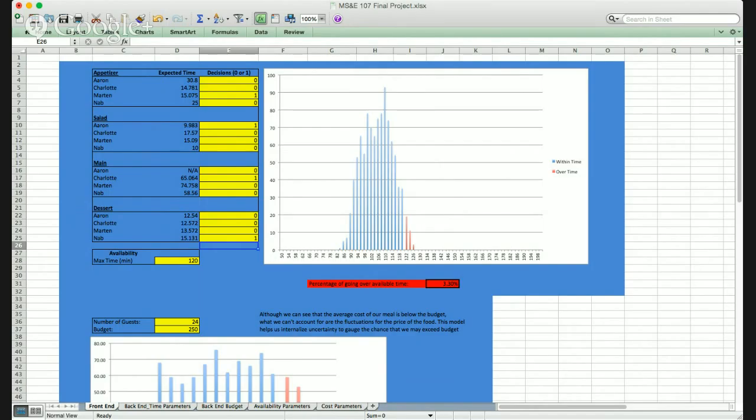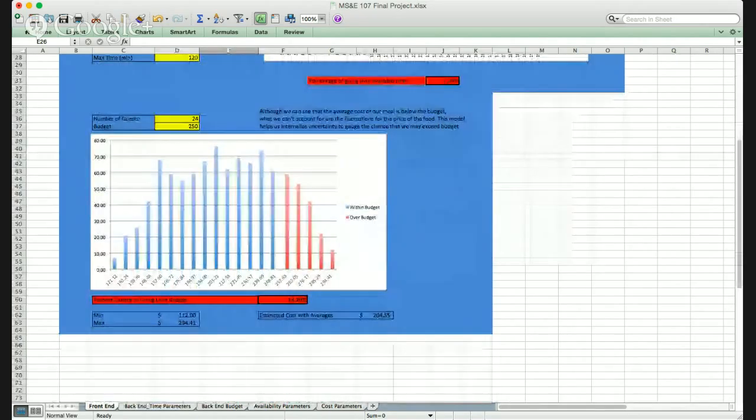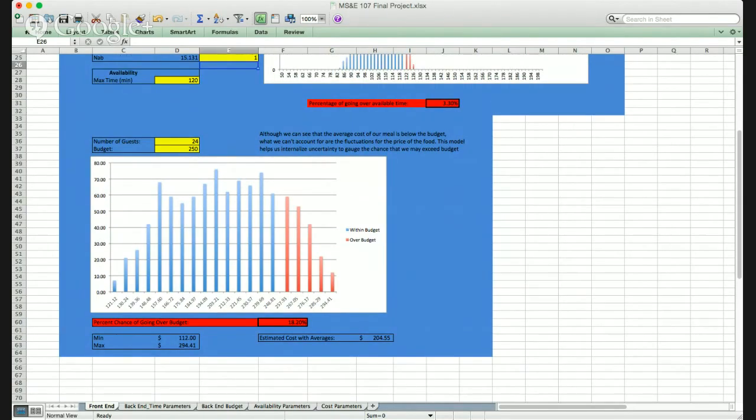Another model that demonstrates this law of averages is our cost histogram. The histogram uses a different stochastic information package to chart the frequencies of total prices over 1,000 simulations. On average, the cost is only $204, well below the budget. But because of a large variance of the price of some of the ingredients, such as beef, the model shows us that with a given number of guests, we have an 18% chance of going over budget.